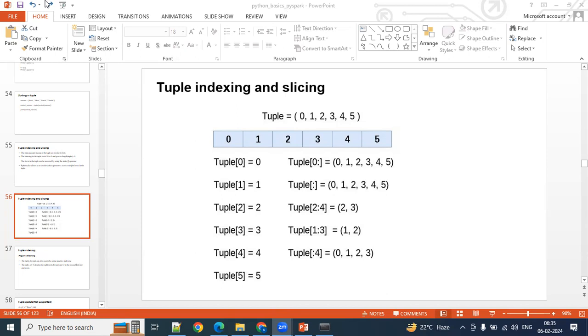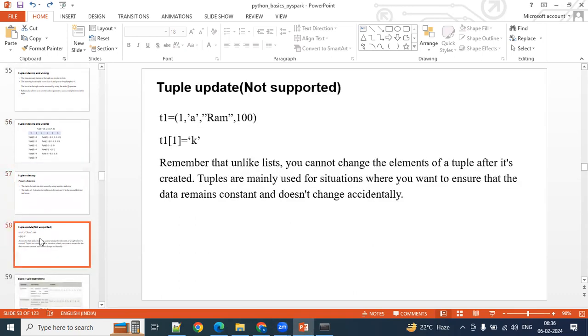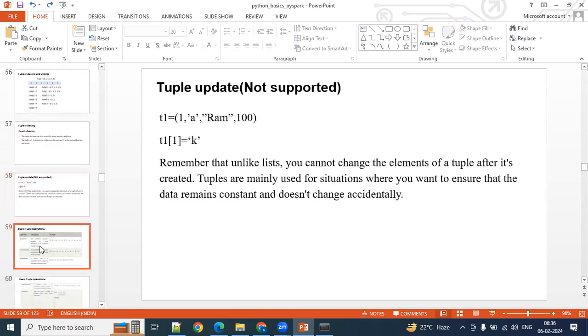Sorry guys, tuple indexing is the same as your list. Tuple of 0 means you get the element at 0, tuple of 1 gives the element at 1. This one we already discussed, so I'm moving on. Negative indexing is also the same thing. Item assignment is not supported here because of the immutable behavior. You cannot update the elements.